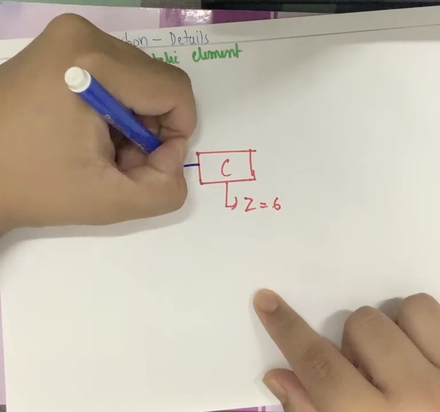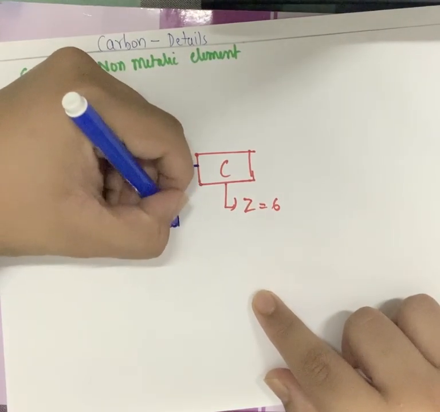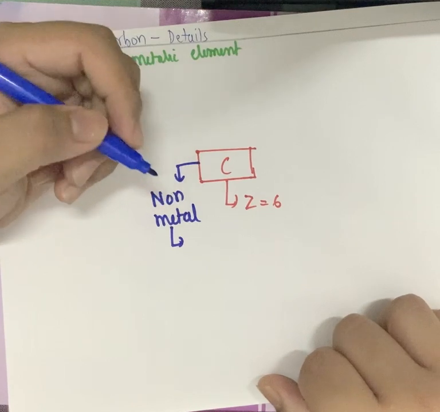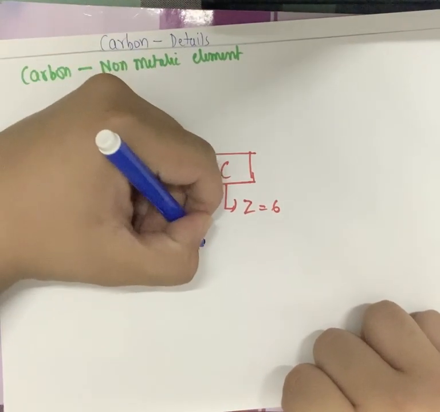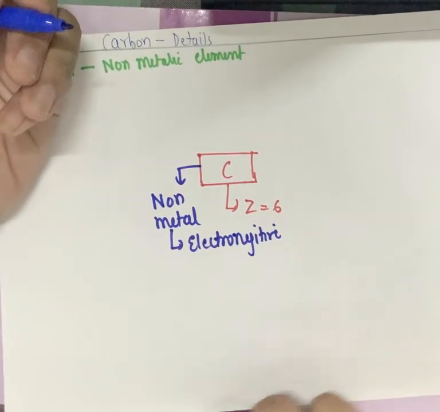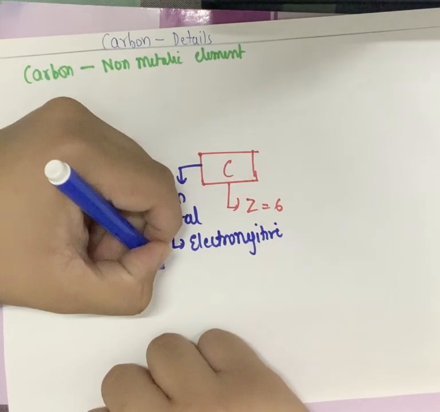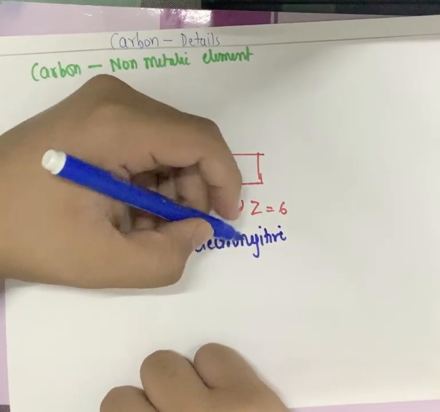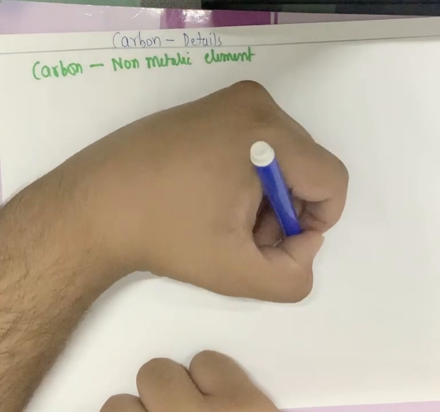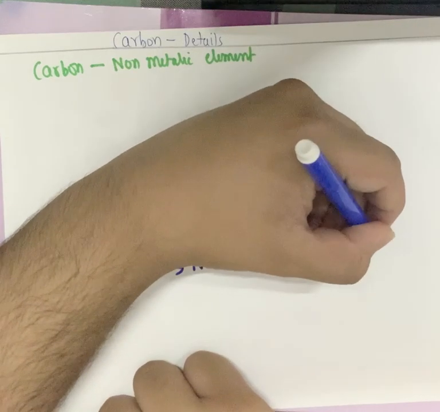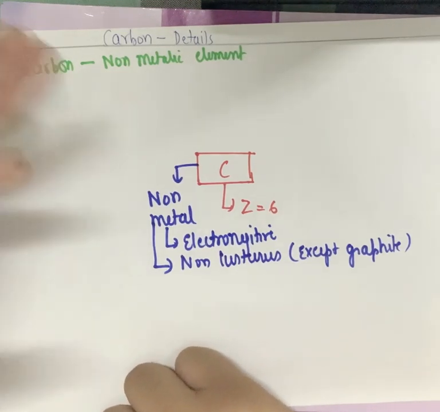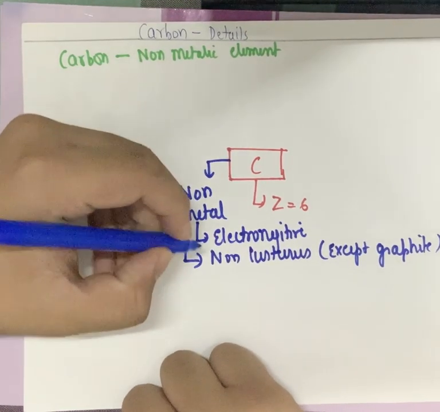Further, carbon is a non-metal. From this there are many properties which we can talk about. Non-metal, that means what? It means it is electronegative, that means it gains electrons to get stabilized. But we'll talk about that later. Further, as carbon is a non-metal, it is non-lustrous, except for graphite. Graphite is an allotrope of carbon. Allotrope means a different structural arrangement of carbon, which has luster. Except for that, carbon is non-lustrous.